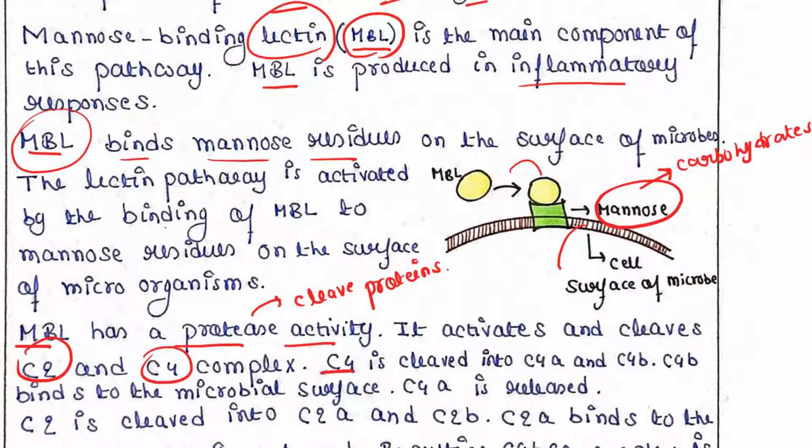C4 is cleaved by MBL into 2 fragments, C4A and C4B. C4B binds to the microbial surface, whereas C4A is released from the surface.